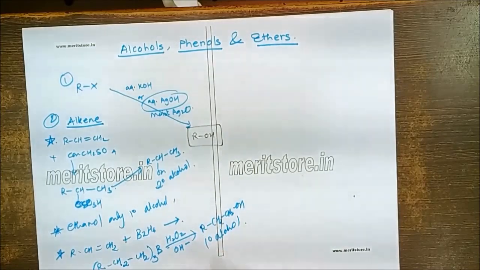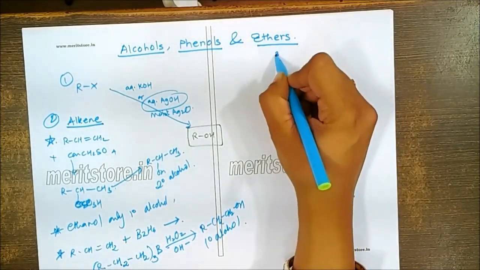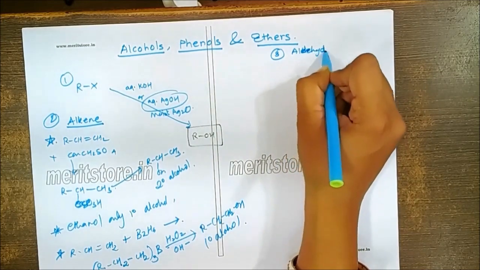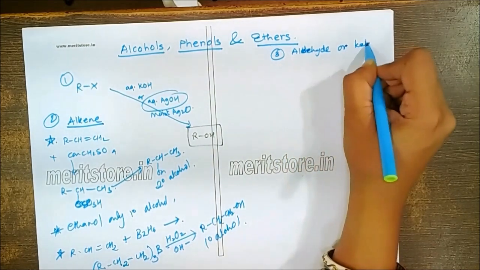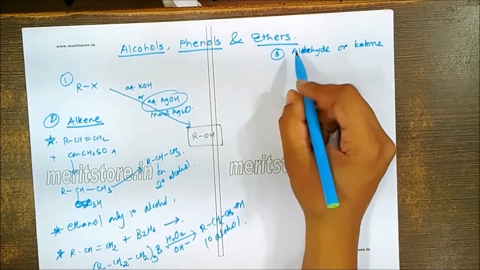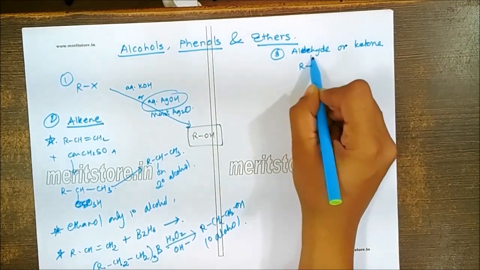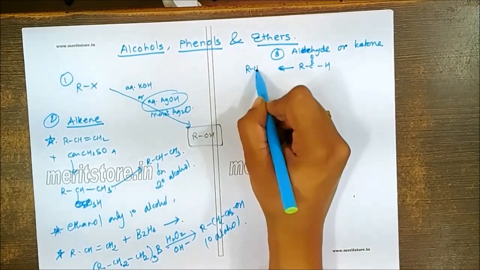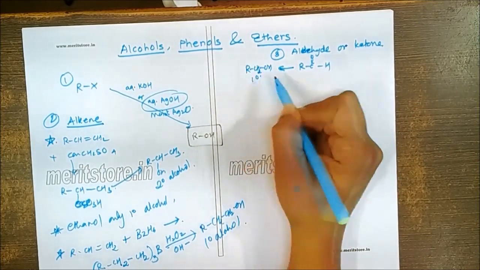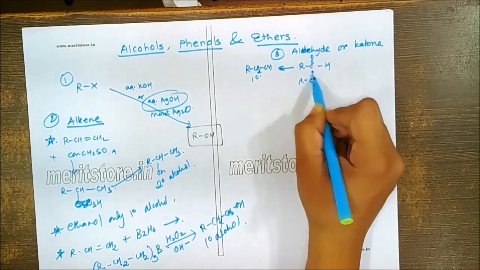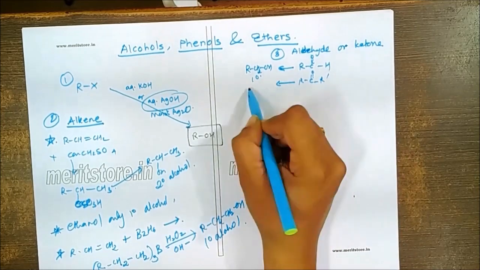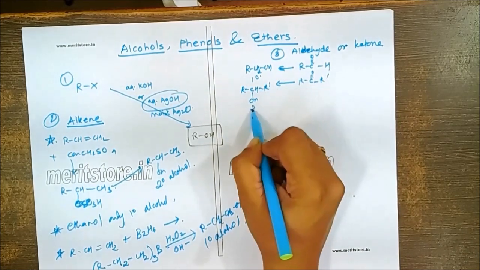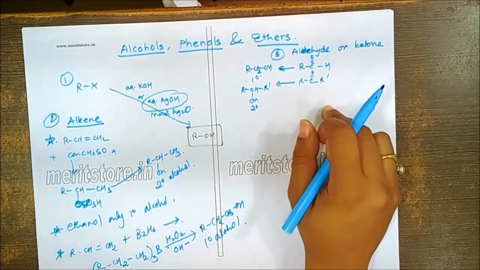Then in case of reduction, we can obtain alcohols from aldehyde or from ketone. Suppose I start with RCHO, an aldehyde; this is going to give me the formation of primary alcohols. If I start with a ketone, I'm expected to get the secondary alcohol by this reaction. No tertiary is possible with this method.